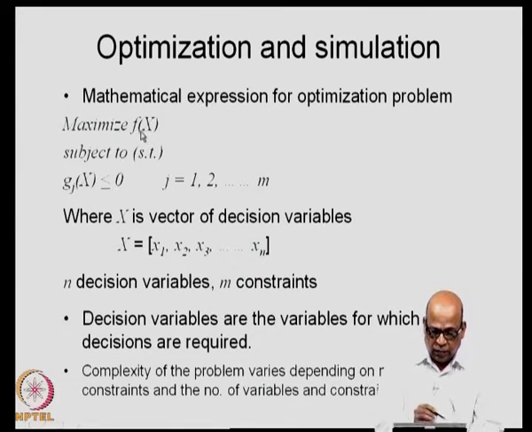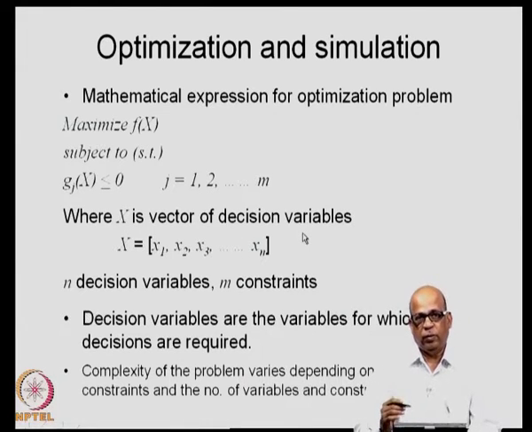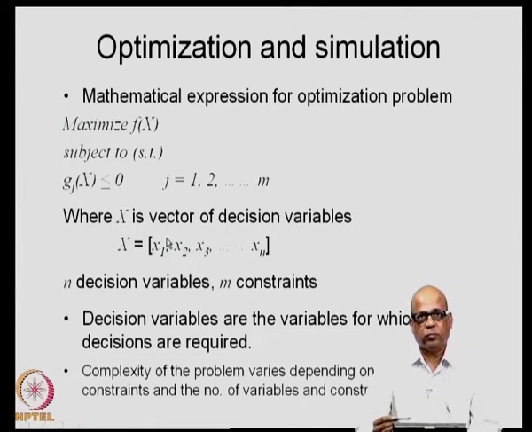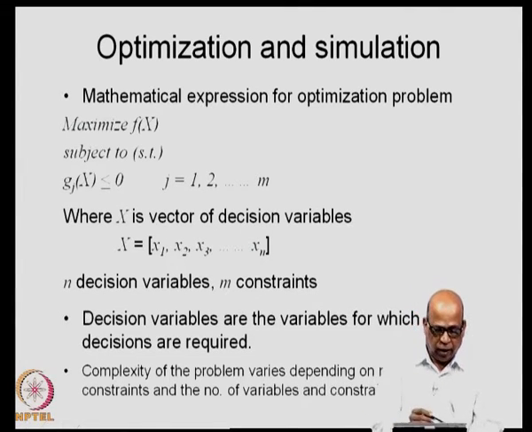Now, this x is a vector of decision variables. So, I may write x is equal to a vector of x1, x2, x3, etc., xn, n decision variables. And you may have m constraints. So, g j of x less than or equal to 0, j is equal to 1, 2, etc., m. So, these are m number of constraints.